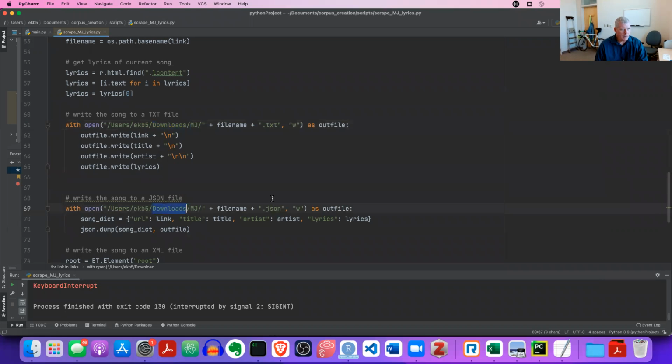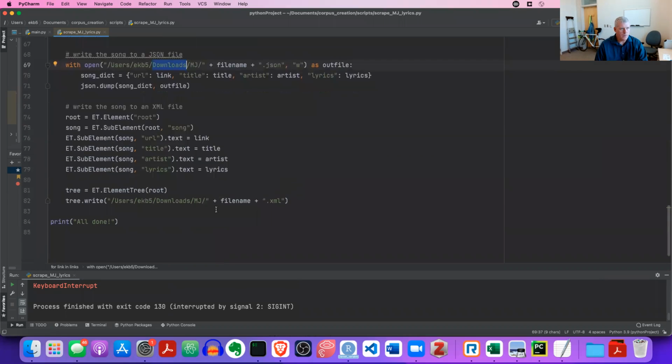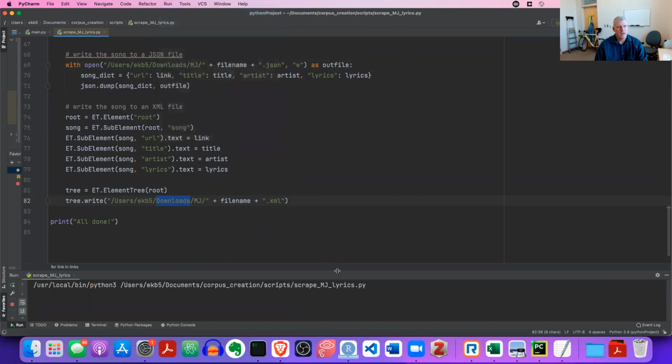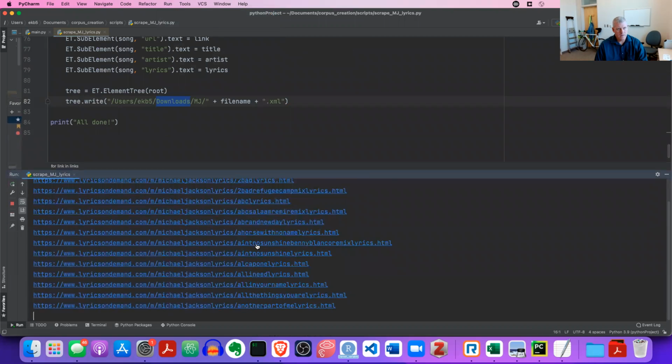It should write out a bunch of files to the MJ folder as it's working through. So I'm going to run this script, the Python script, run scrape MJ lyrics. And I'm having it tell me down here in the console what it's doing. So it's working quickly. You can see how it's moving. It's going through all those web pages quickly.